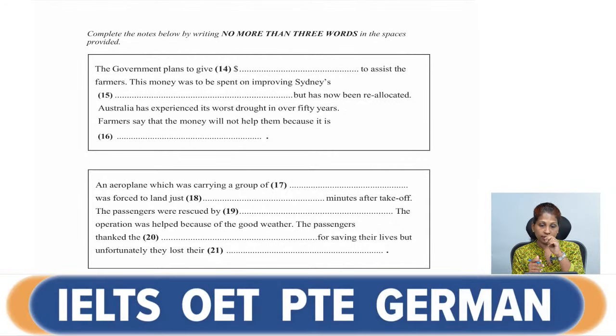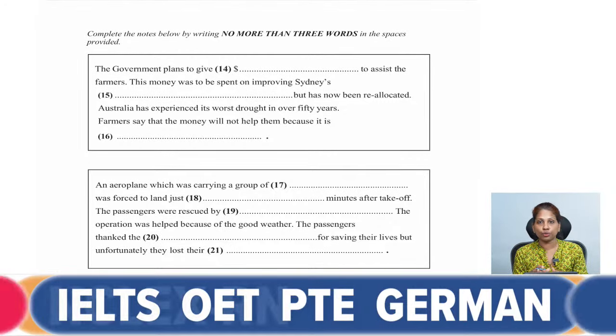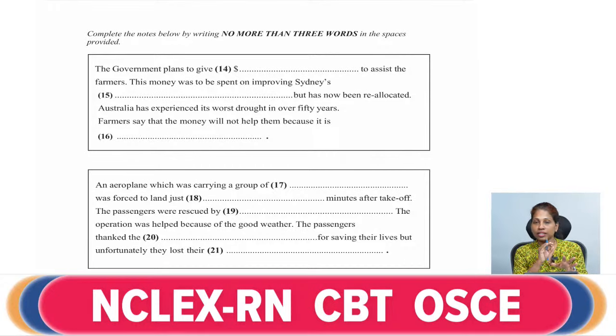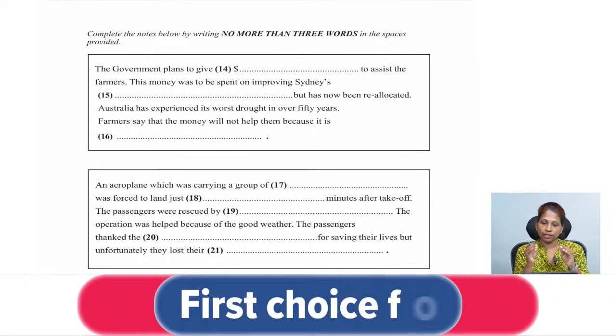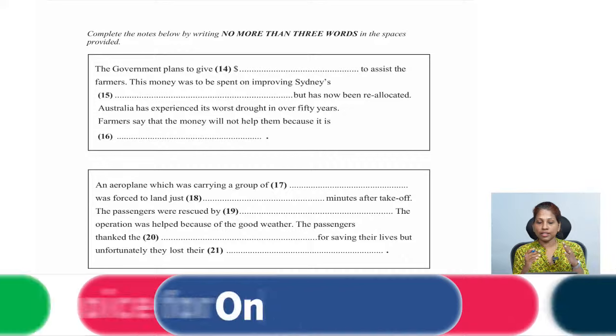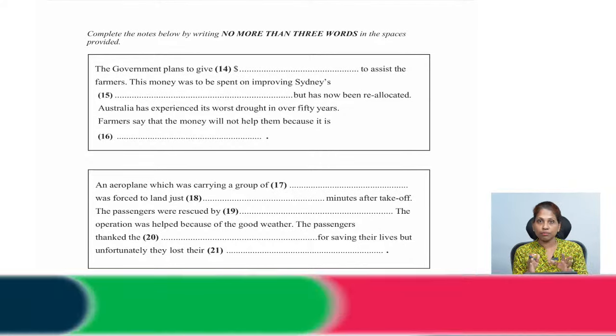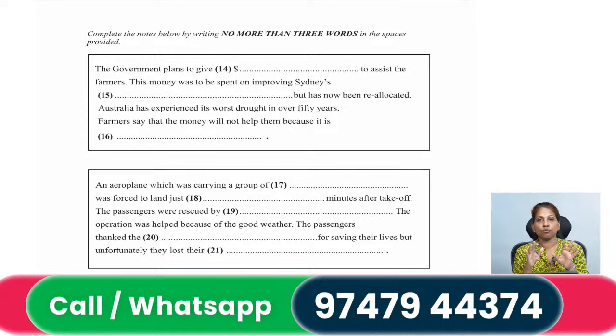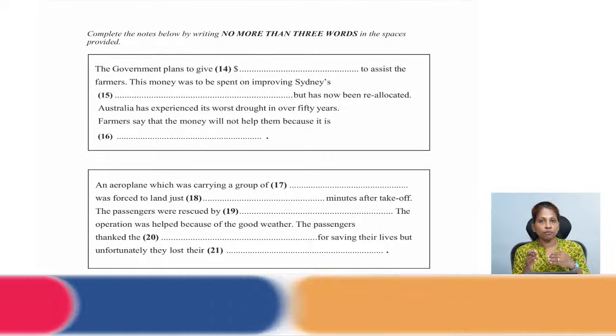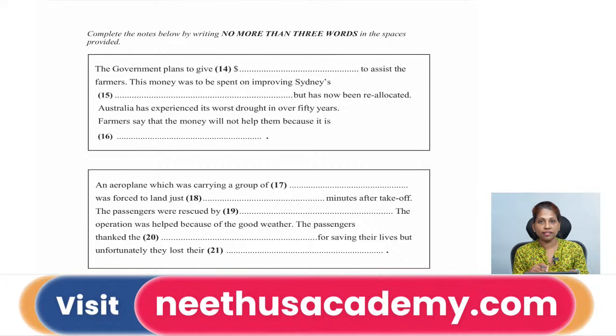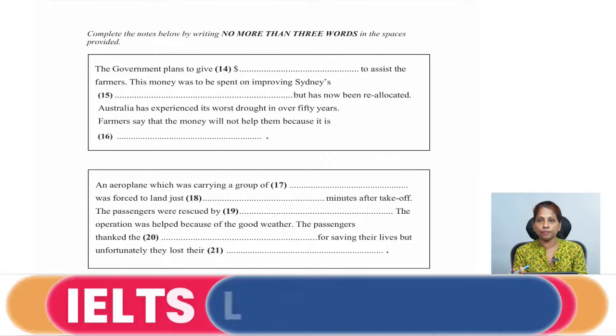The moment the newsreader gives this information, you are sure the next blank, the 16th, is going to come just after that. The farmers say that the money will not help them because it is dash.